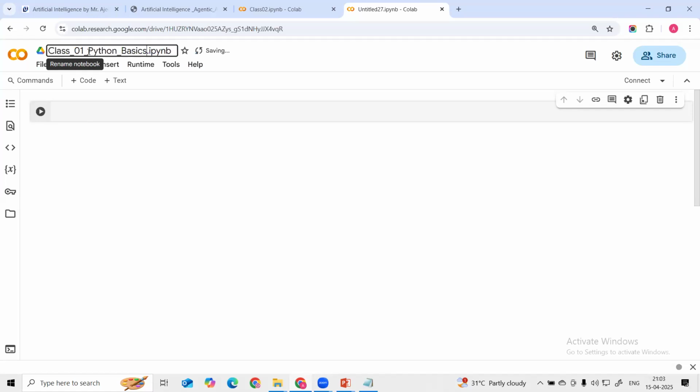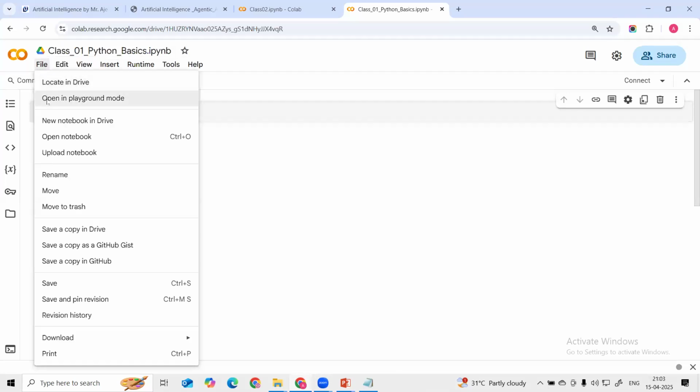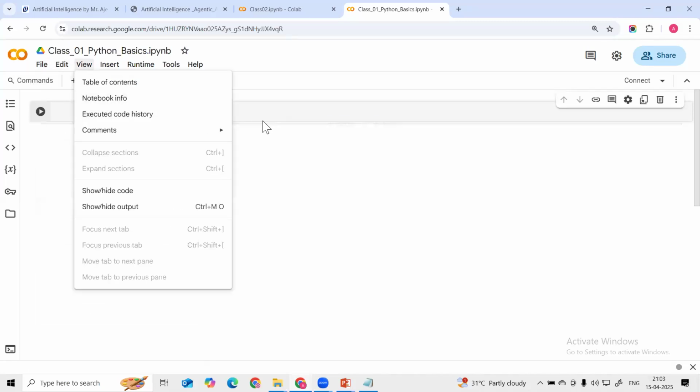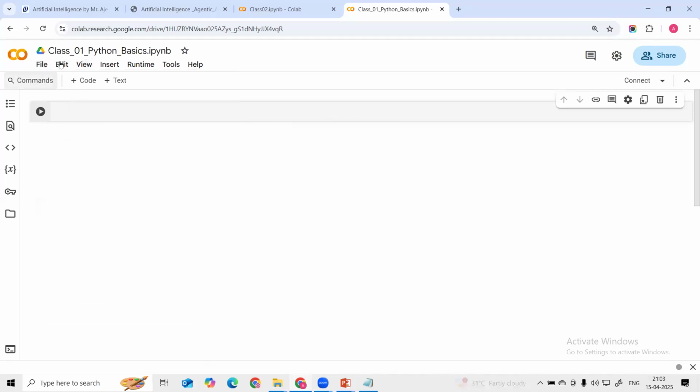So this is how we can give a new name to the file. Okay, so this is how we are giving the name to the file. And here you can see, guys, once you create this file it will be located in your drive. Do not worry about it, once the file is created it will be stored in your drive.